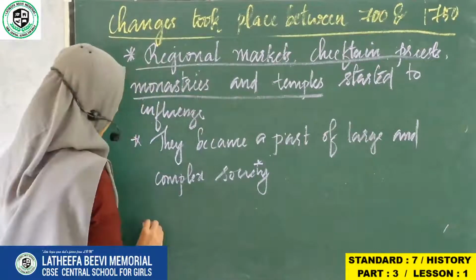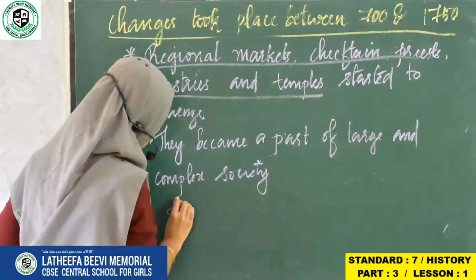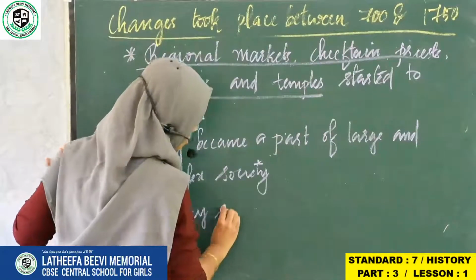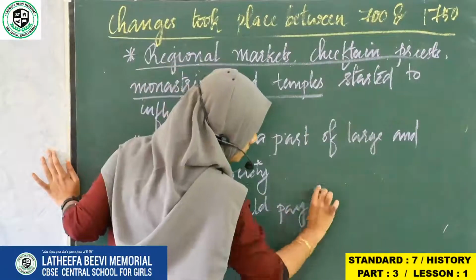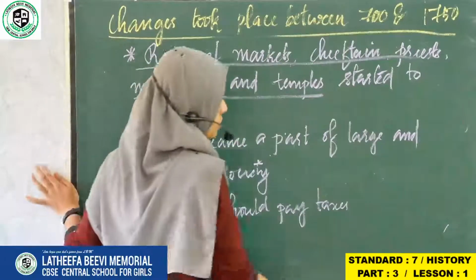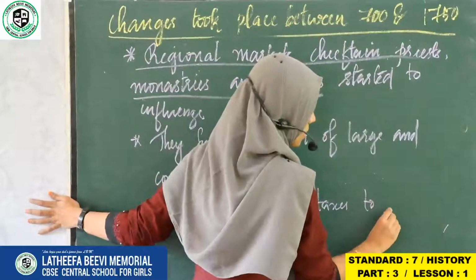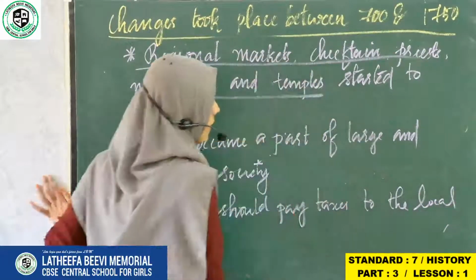And they introduced taxes, and they should pay taxes to the local landlords.